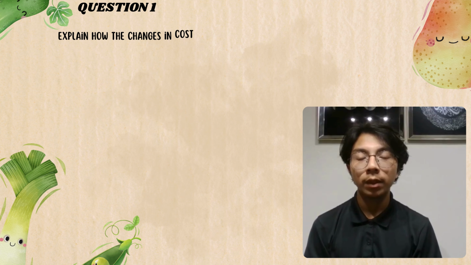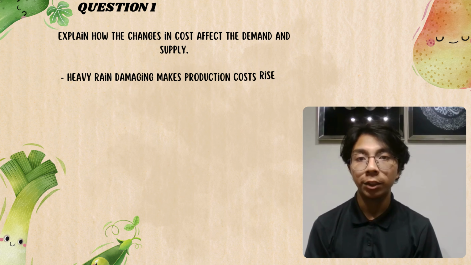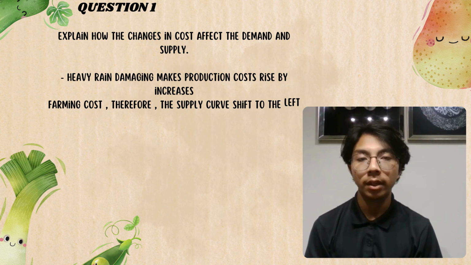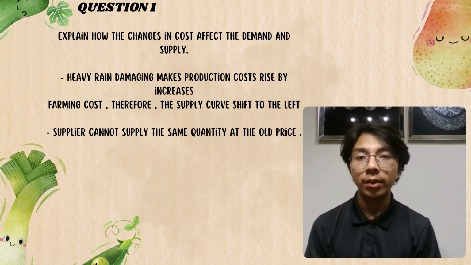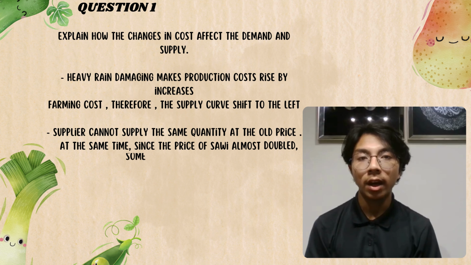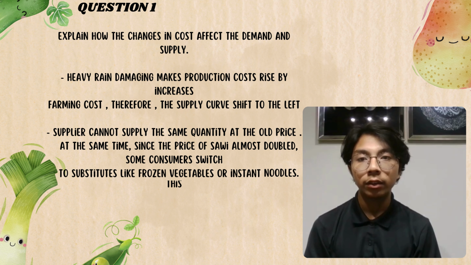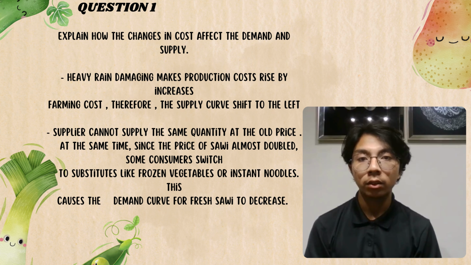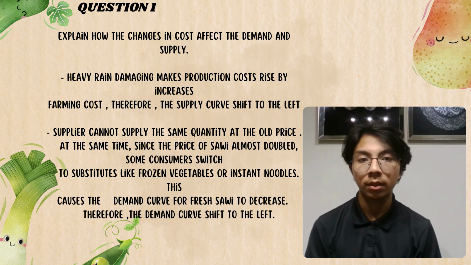We will now begin with the first question, which is how changes in cost affect demand and supply. So, when heavy rain damages crops, farmers face higher production costs. They need to spend more on replanting, pest control, and protecting surviving crops. Because of this, the supply curve shifts leftward, meaning less supply is available at every price.